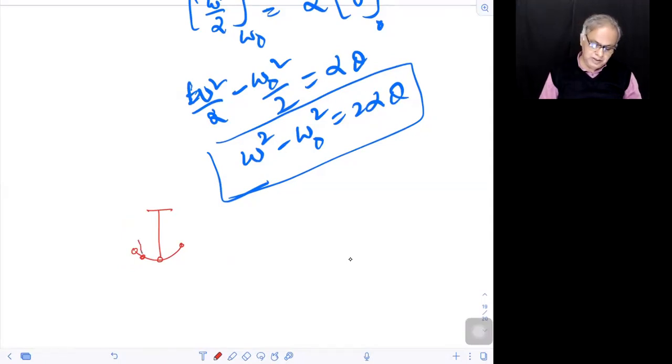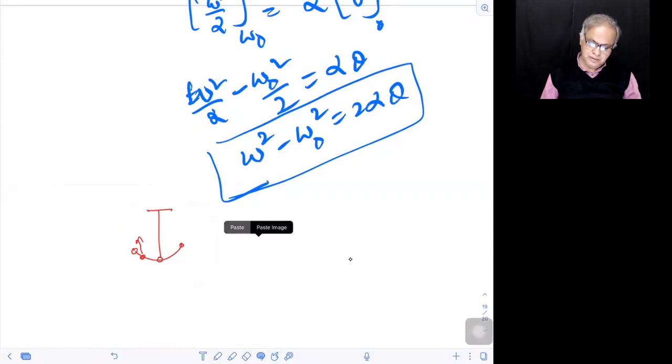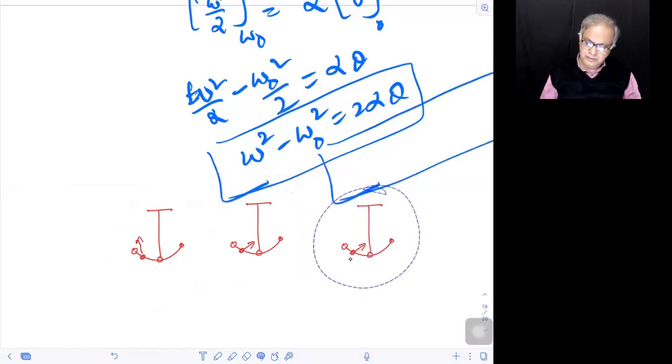It will be this way, or this way, or this way, do you follow?